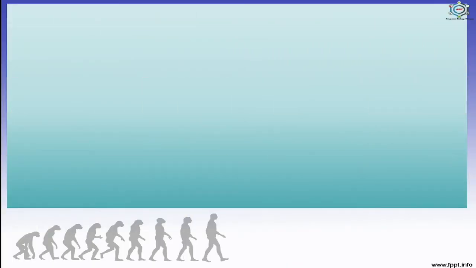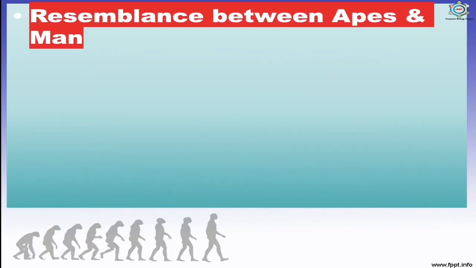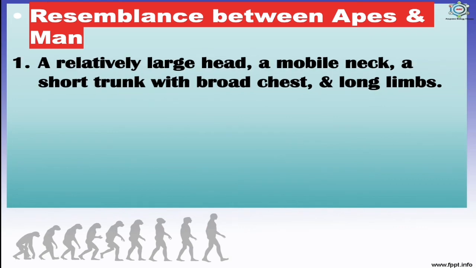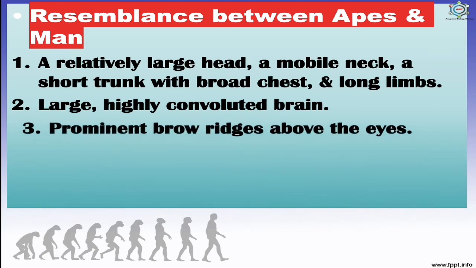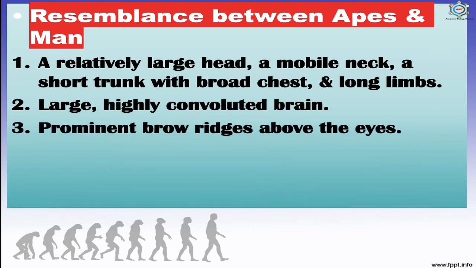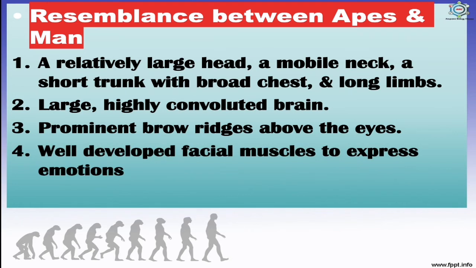Now, what are the similarities between the apes and man? So, there are some similarities, in which the first one is a relatively large head, a mobile neck, a short trunk with broad chest and long limbs. Large, highly convoluted brain. Prominent brow ridges above the eyes. Well developed facial muscles to express emotions. And the last is no tail. So, because of good resemblance and common ancestry, the modern apes and the humans are often regarded as cousins.